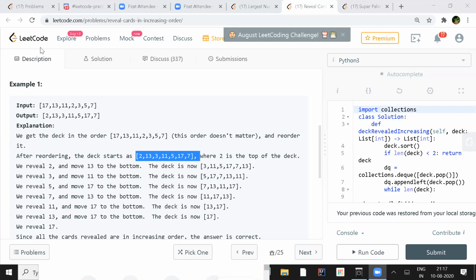So if we look at the way 13 is, if we start from here, no, that doesn't make sense though. Okay, so then we go for 5, because 5 is the third one, right? Then we move whatever will be on the top, so maybe 17, we just move that 17 and then 7. So these 2, 3, 5, 7, 11, 13, 17 are in increasing order and therefore they are sorted, right? So if we just have these sorted, whatever we are moving is fine, and that will automatically be in that order. That is what I'm thinking.